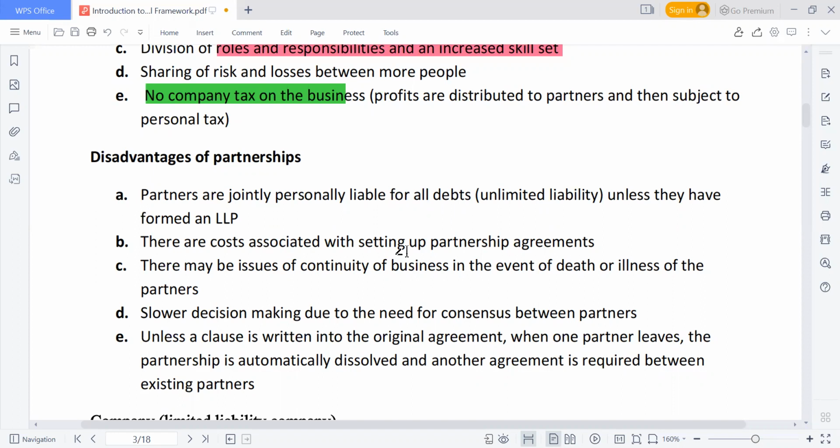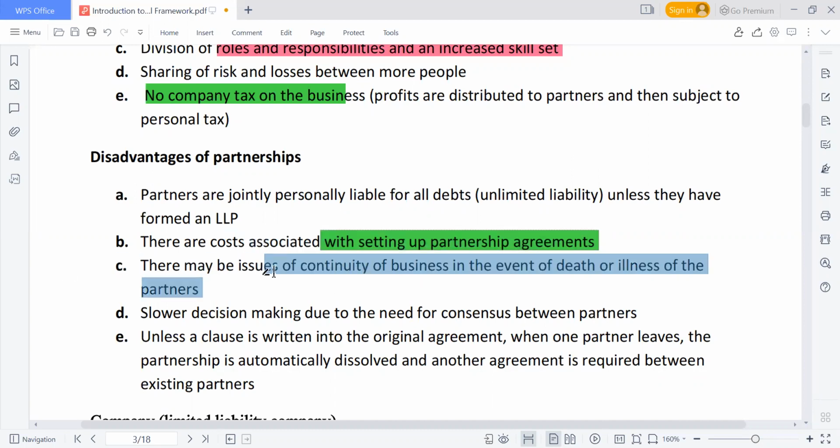There are costs associated with setting up the partnership agreement. The cost of setting up a partnership agreement is even higher than that of a sole trader, because as a sole trader, if you want to register your company, it's just a business name. But if you want to establish a partnership business, it is more costly. Then there may be an issue of continuity of the business in the event of death or illness of a partner. That's another disadvantage as well.